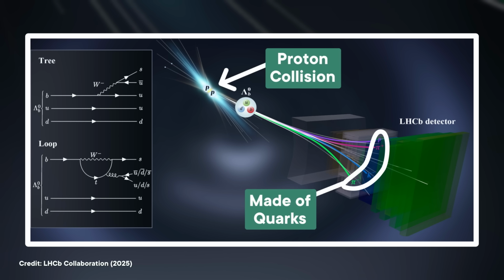Or maybe we don't need neutrinos at all. The answer to our asymmetry problem might be hidden with the quarks, because according to a paper published in 2025, experiments conducted at CERN found far more CP violation on the quark side than had previously been observed. Or maybe there's something else completely beyond the Standard Model to uncover.